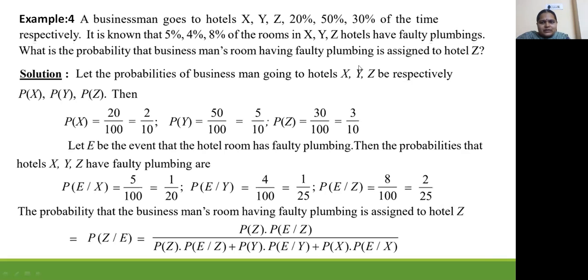Next, the question now: probability that the businessman's room having faulty plumbing is assigned to hotel Z. So the first event happening is faulty plumbing room. So faulty plumbing room is the event E and that room is from hotel Z. That is nothing but P of Z over E. So by Bayes theorem we write P of Z into P of E over Z, divided by P of Z into P of E over Z plus P of Y into P of E over Y plus P of X into P of E over X. So all the probabilities we have to substitute here. That value is 4 by 9. So these are some problems on Bayes theorem.